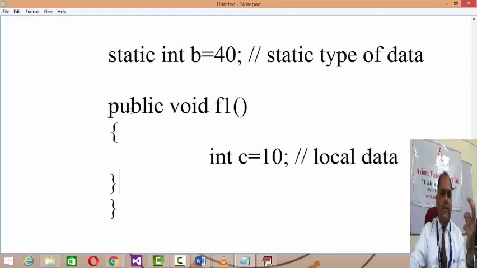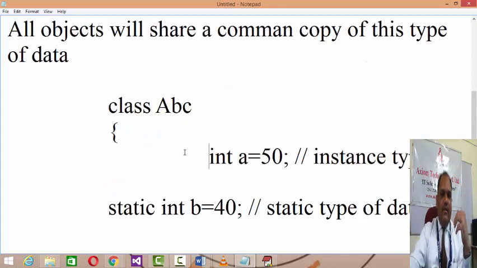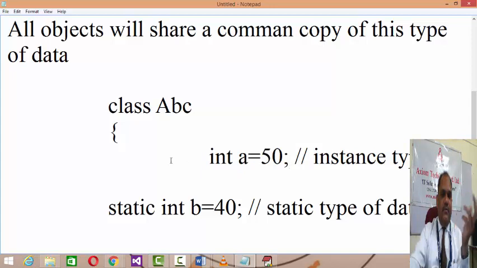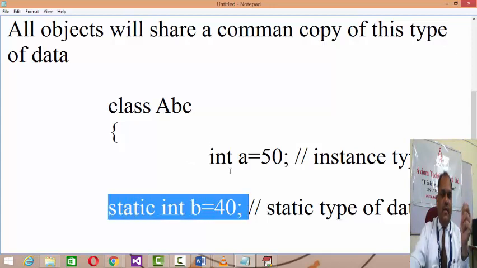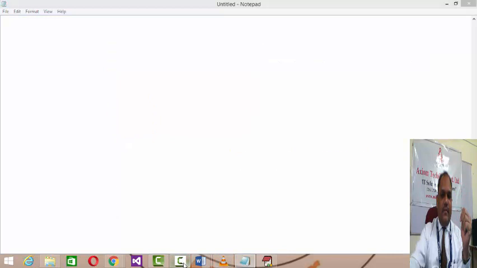Now apart from the method's data, if you declare a variable in the scope of a class, it will be categorized in two. One is instance type, meaning if it is not preceded by static, then it's an instance type of data, and if it is preceded by static, it's a static type of data. This is what distinguishes the data types in Java.